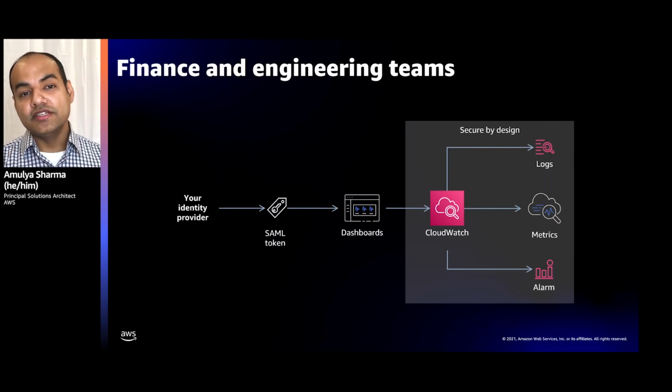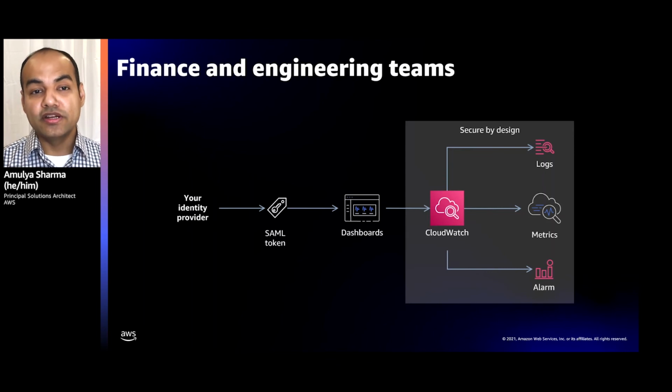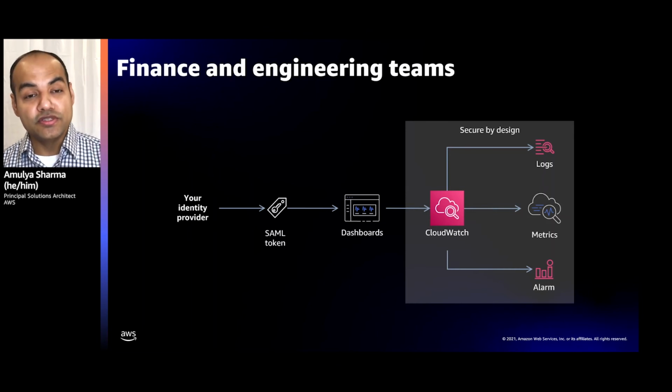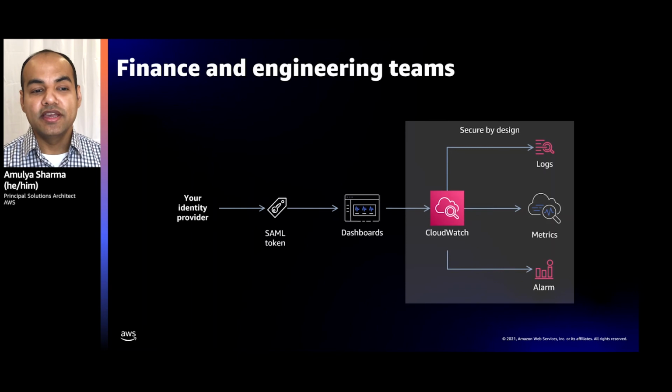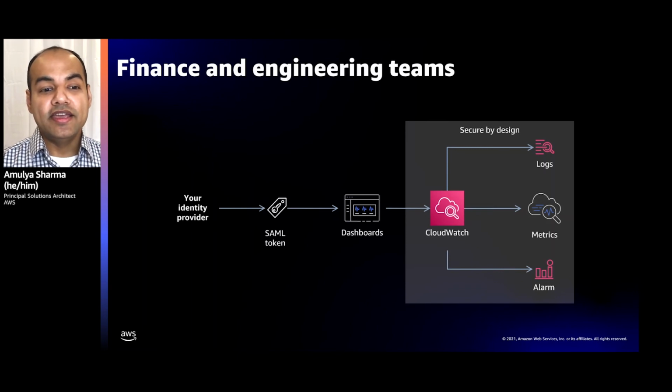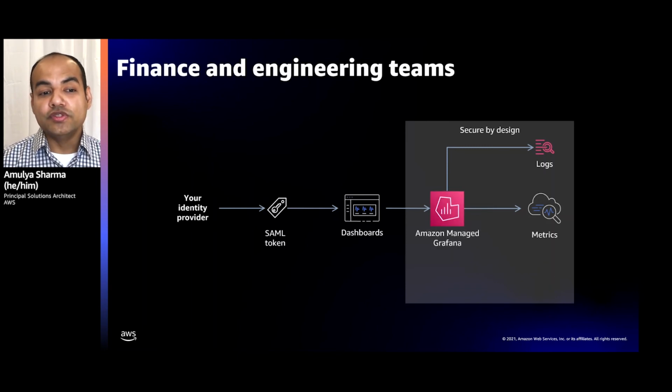Now, cost is not necessarily stored in CloudWatch already. The AWS cost information is either in AWS Cost Explorer or the AWS Cost and Usage Report. With CloudWatch dashboards and custom widgets, you can bring that information onto a CloudWatch dashboard and make it available for your business users. And I'm going to show you that in a demo. You can also use Amazon Managed Grafana instead of CloudWatch dashboards to build those dashboards.